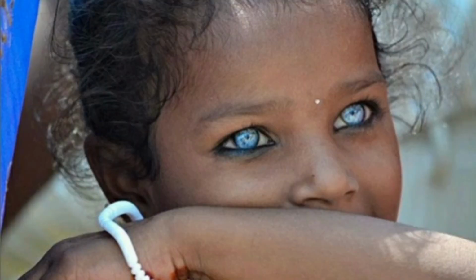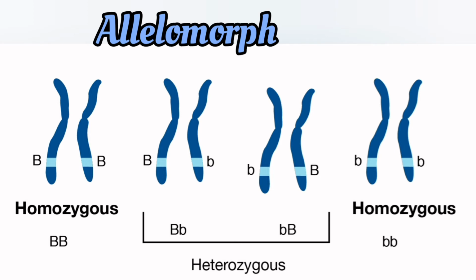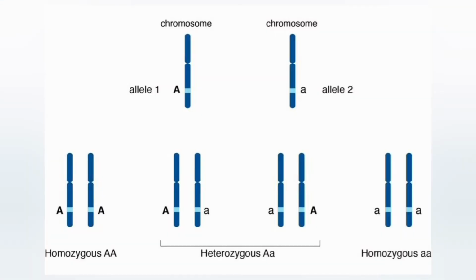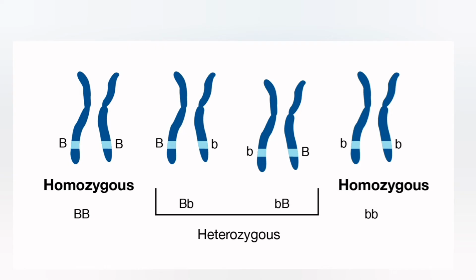Next comes allelomorph or allele. Alleles are different forms of a gene. They determine the same character but to a different degree. Alleles occupy the same position in both the homologous chromosomes of a pair. The next terminology is homozygote and heterozygote.